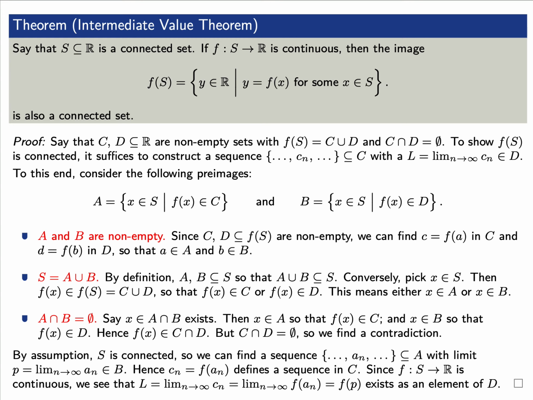By assumption, S is connected, so we can find a sequence a sub n contained in our set capital A, whose limit p is an element of capital B. Hence, we can define lowercase c sub n as the image f of a sub n, a sequence of elements in capital C. Now, our function f is continuous, so the limit, namely f of p, is the same thing as the limit of f of a sub n, which of course is the same as the limit of c sub n, must exist as an element of capital D. But this is exactly what we wanted to show, that this limit L is indeed an element of capital D.